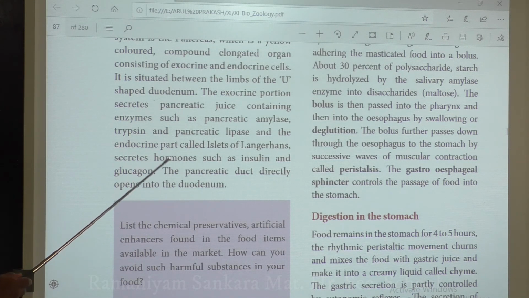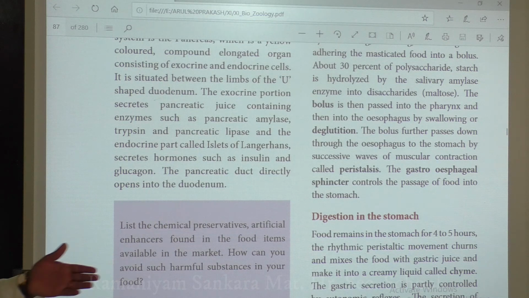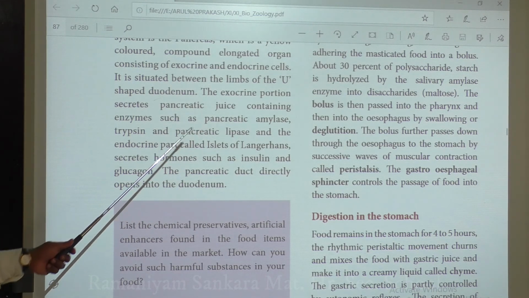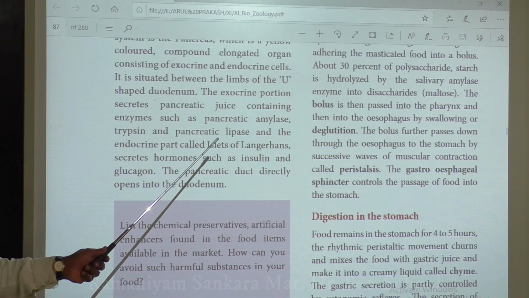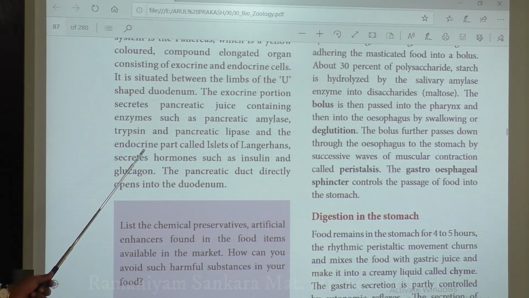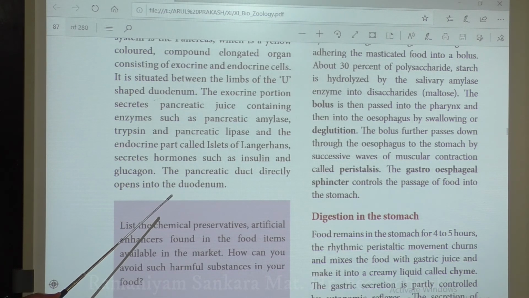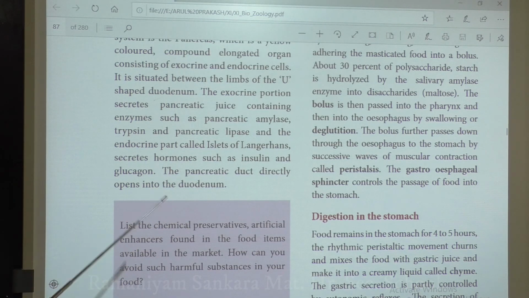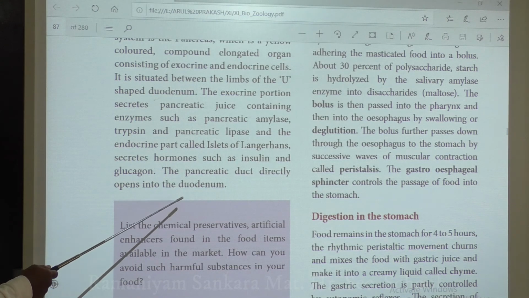glucagon. So your pancreas has two types of cells, exocrine cells and endocrine cells. Exocrine cells produce pancreatic amylase, trypsin, and pancreatic lipase, and the endocrine portion secretes hormones, especially insulin and glucagon. All these exocrine and endocrine secretions enter the intestine only through the duodenum.